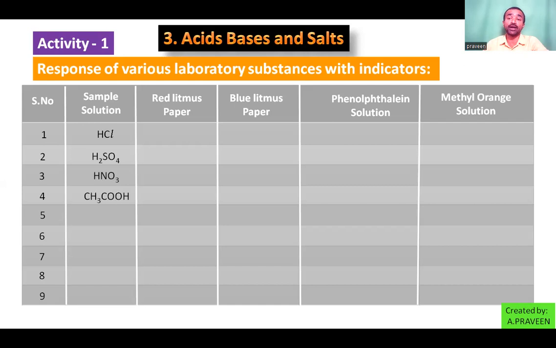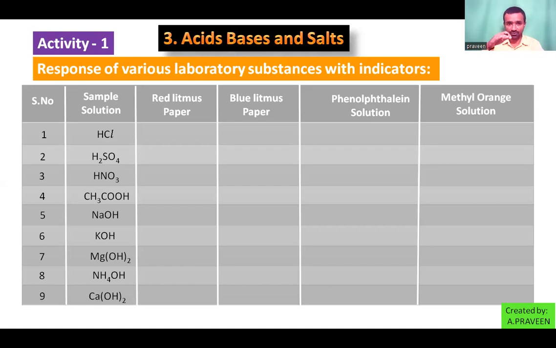Next sodium hydroxide, also called caustic soda, that is NaOH. Next KOH, potassium hydroxide. Next magnesium hydroxide, Mg(OH)2. Next ammonium hydroxide, and finally calcium hydroxide, Ca(OH)2. So these are the laboratory substances you are collecting from the laboratory.